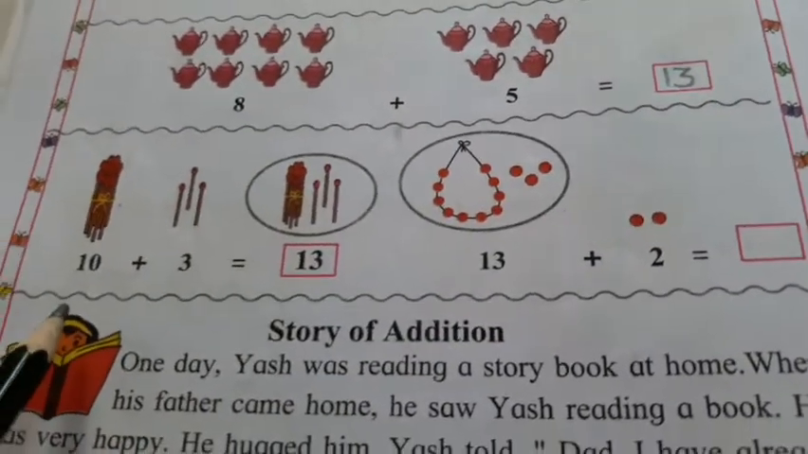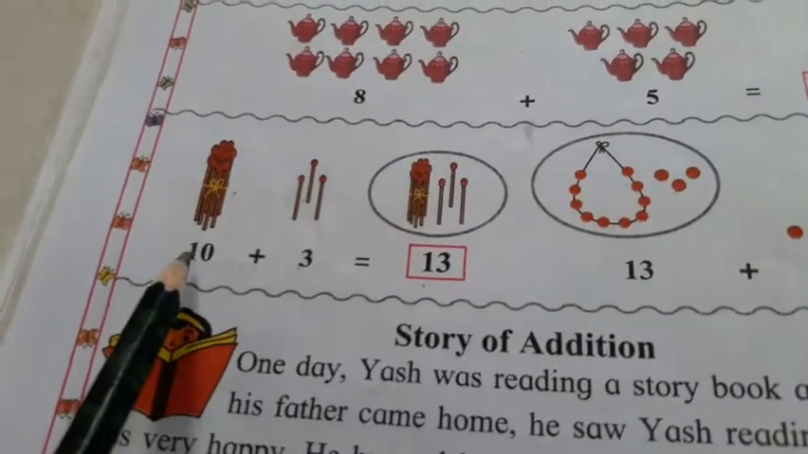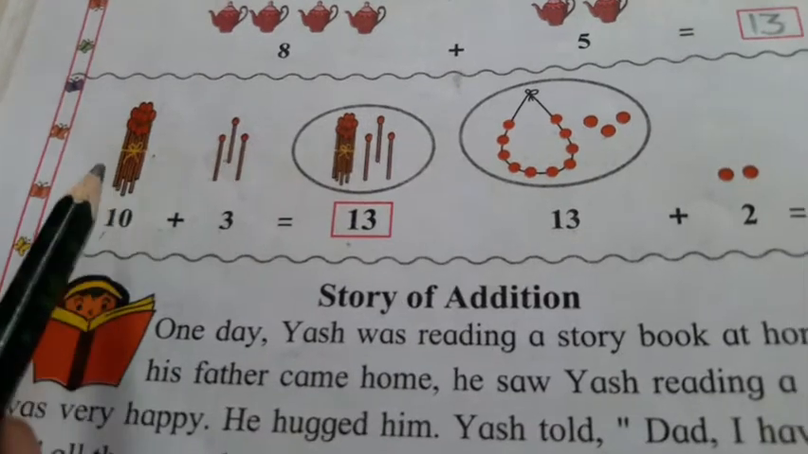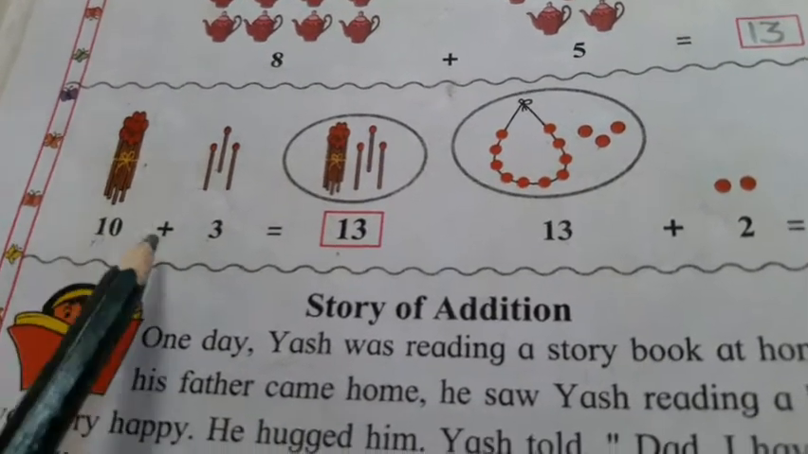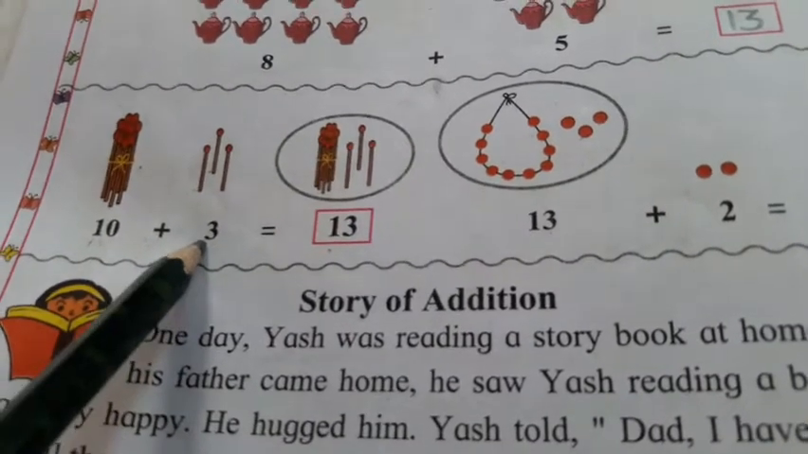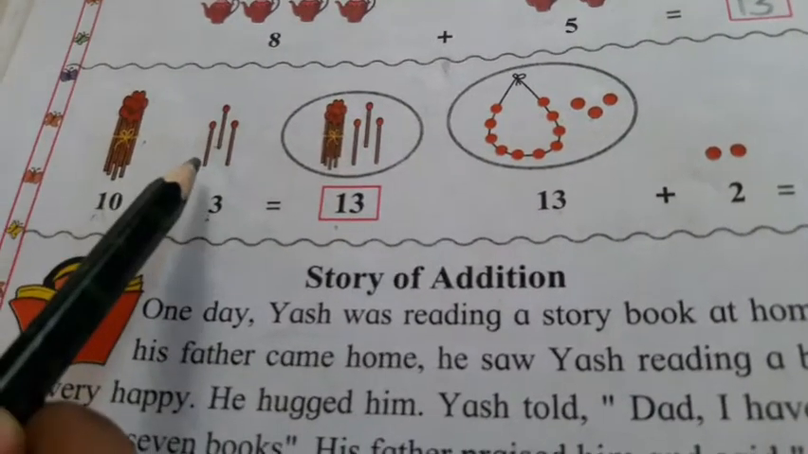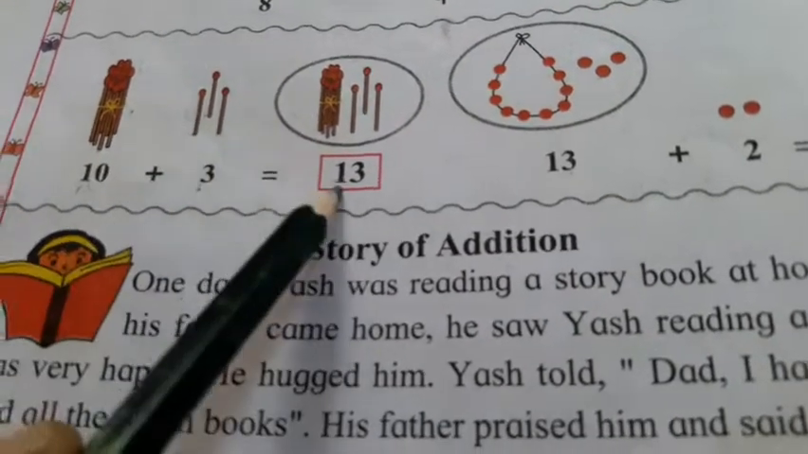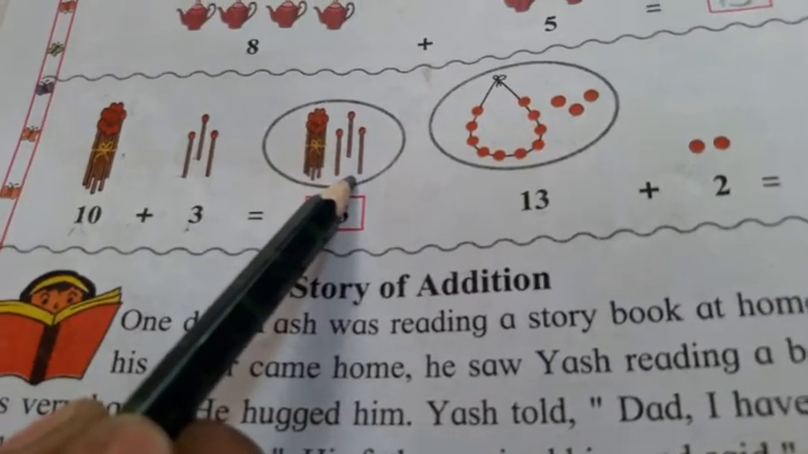Now next. Now observe here. Here there is one bundle of sticks. One bundle of sticks means 10 sticks are there, and plus 3 sticks. 10 plus 3, then how many? After 10, count. 11, 12, 13 means total 13 sticks are there.